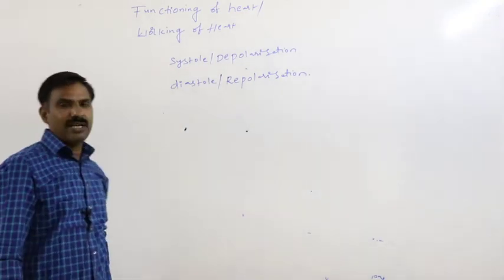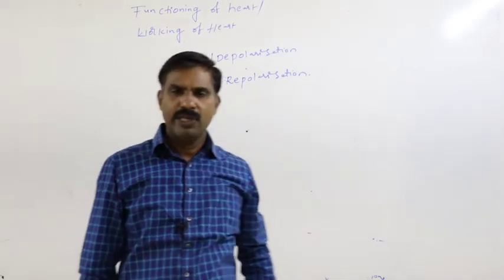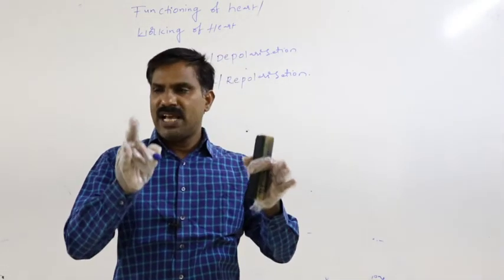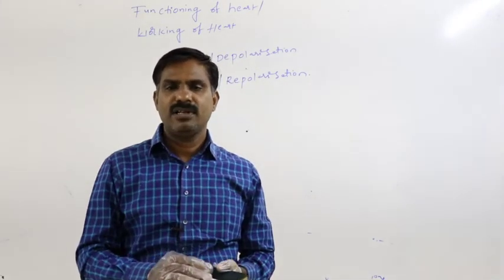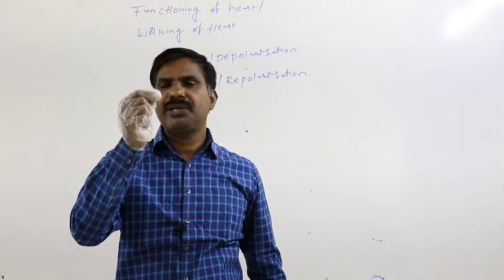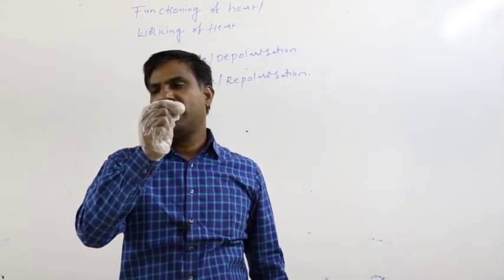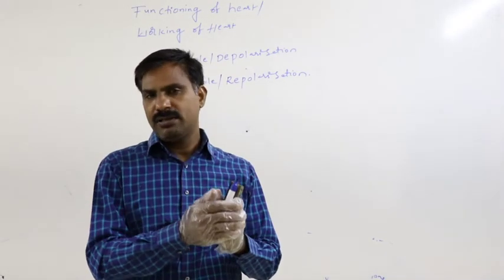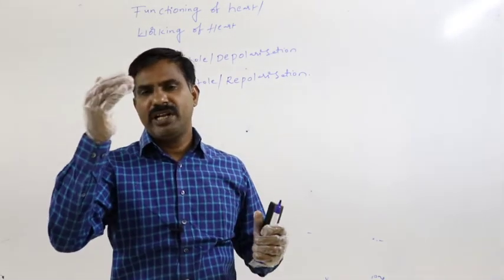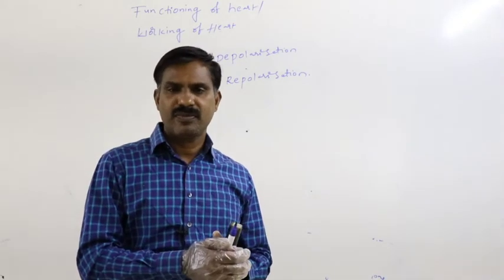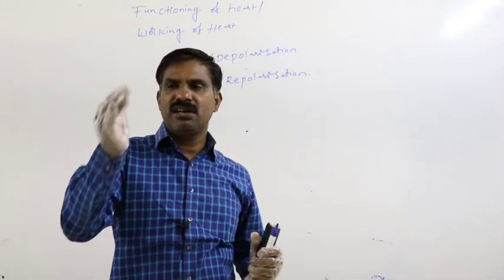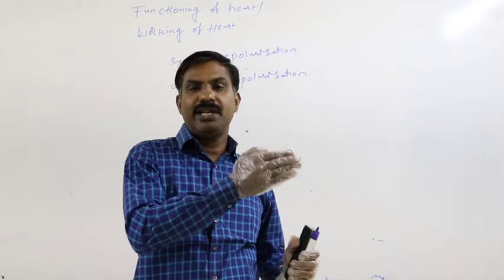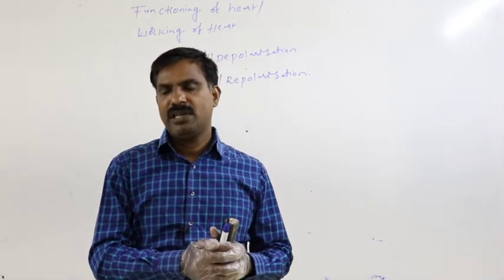Definitely, during the working of the heart, atria as well as ventricles alternately undergo systole and diastole. While atria are in contraction, the ventricles are in relaxation; while ventricles are in contraction, atria are in relaxation.